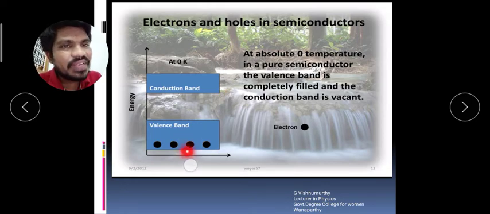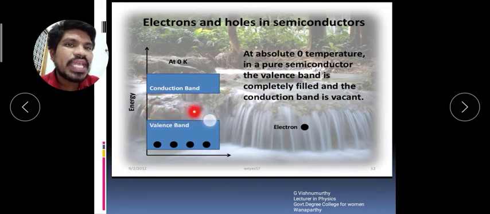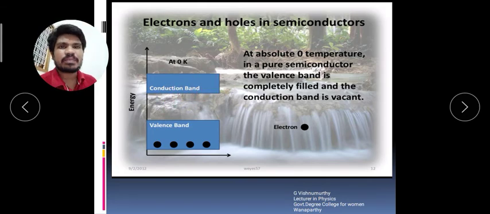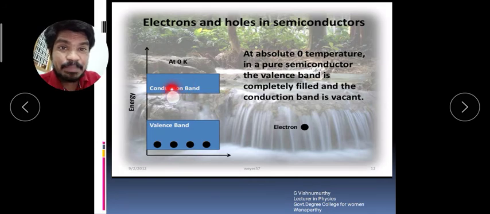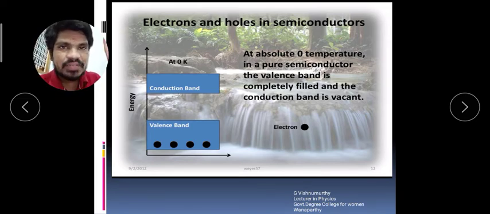That electron will reach the conduction band because it absorbed the external energy. That energy is used to cross the energy gap. When the valency electron crosses the forbidden energy gap, it will reach the conduction band. When it reaches the conduction band, a small amount of current will pass through the material. Okay. That is not our topic.